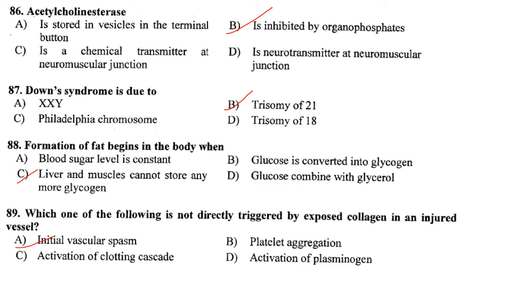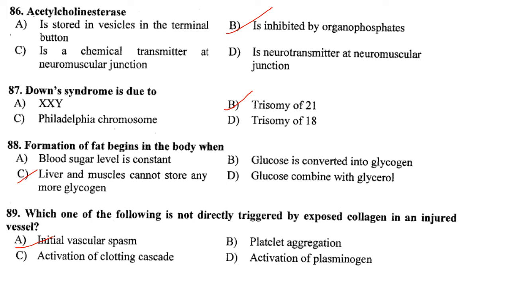Then acetylcholinesterase. Acetylcholinesterase is a cholinergic enzyme and it is primarily found at postsynaptic neuromuscular junctions, especially in the muscles and nerves, and it immediately hydrolyzes acetylcholine, a naturally occurring neurotransmitter, into acetic acid and choline.